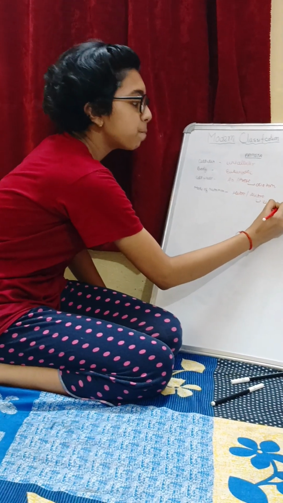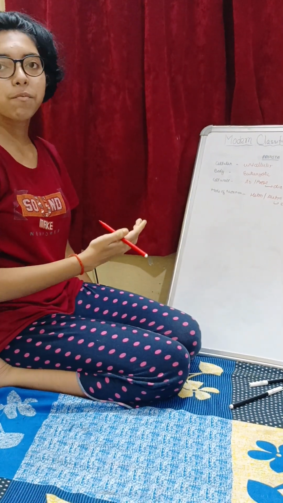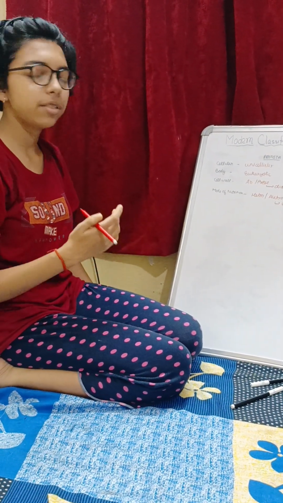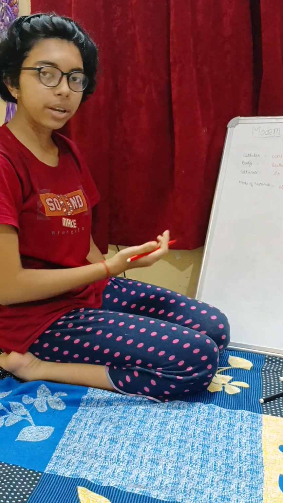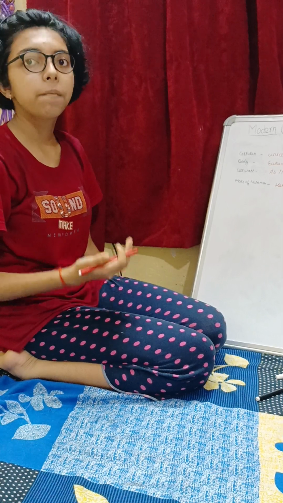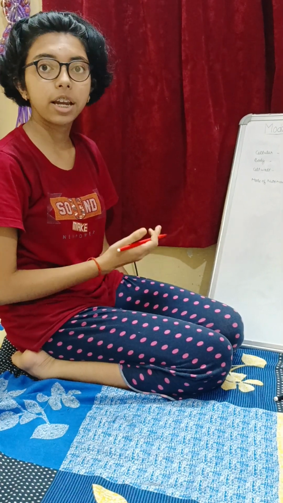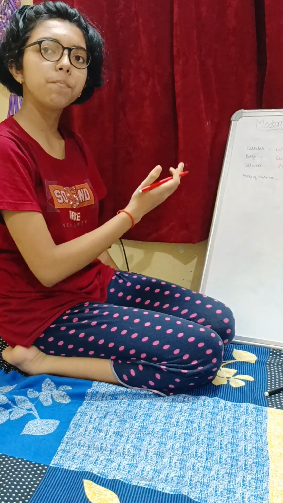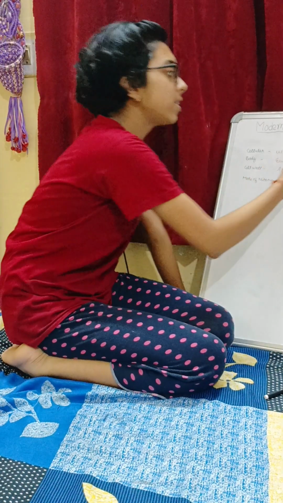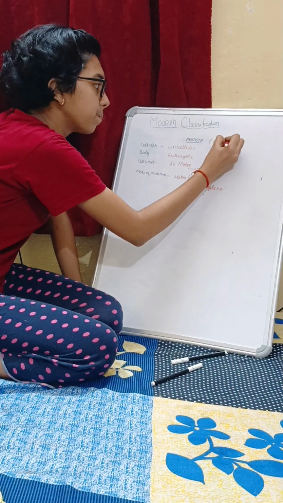Euglena is a protista that is autotrophic. So the examples of protista that we hear are amoeba, paramecium, Euglena, trypanosoma, and the malaria-causing protista known as Plasmodium, etc. These are all examples of protista.